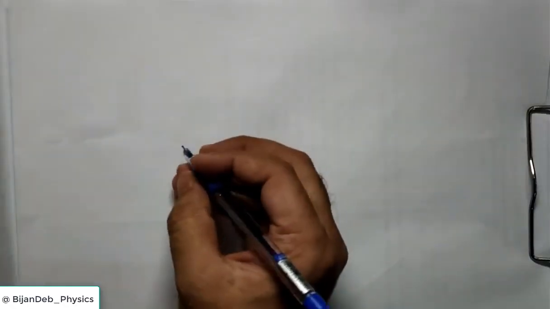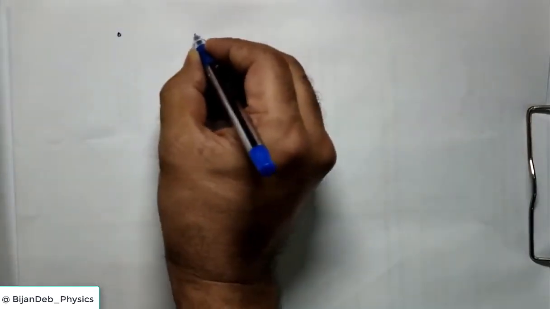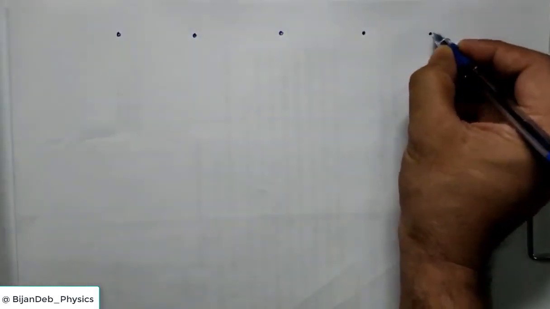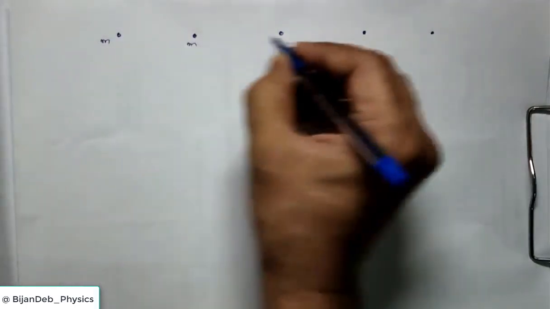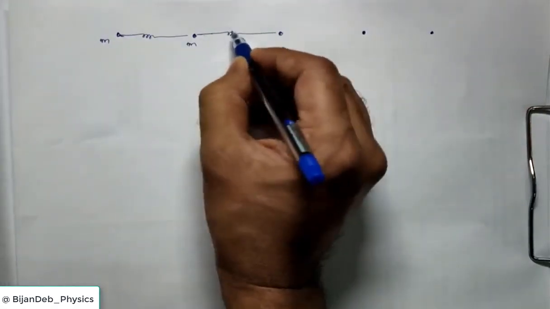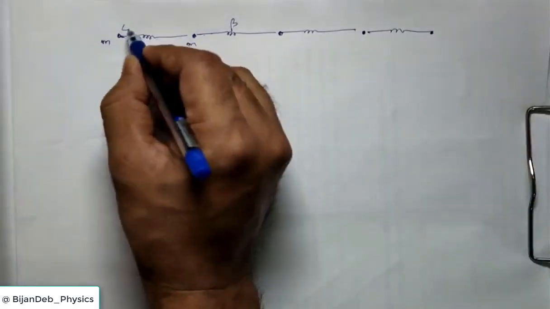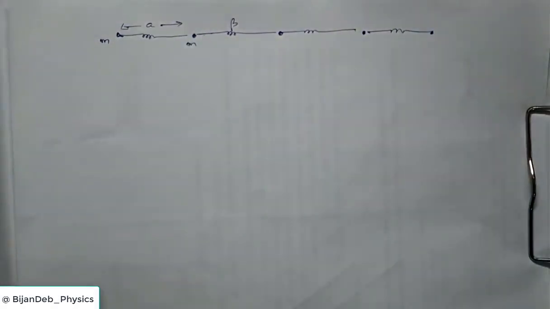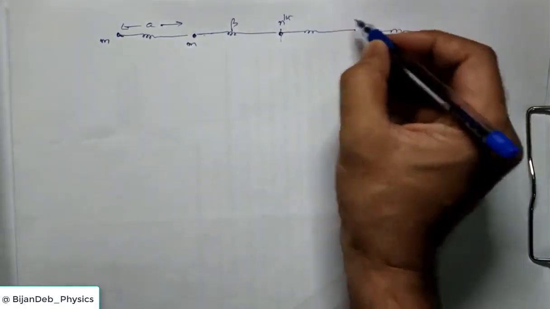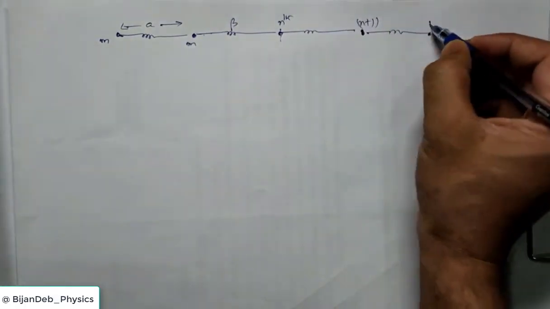So here we consider again the picture of one-dimensional mass points, all of the same mass, connected by elastic springs of spring constant beta, and the interatomic separation is a. Now we consider any reference atom as the nth atom, and in the forward direction we take n plus 1, n plus 2 like this.